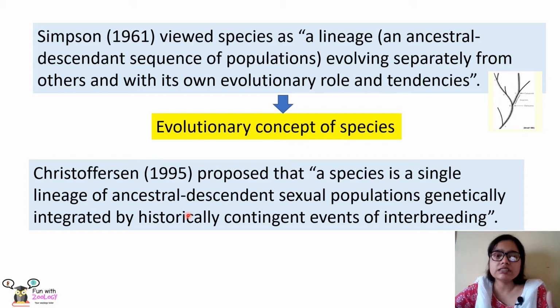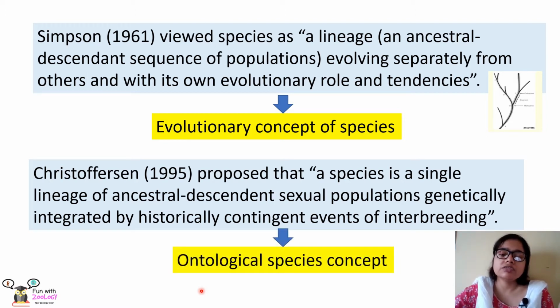It is a lineage that has evolved from an ancestor, but it is genetically integrated. That means it is genetically different from the other lineages or from the other species, and this genetic distinctness comes due to the event of interbreeding. Since no two species can interbreed with each other, it makes them genetically distinct, and this concept gave us the ontological species concept.